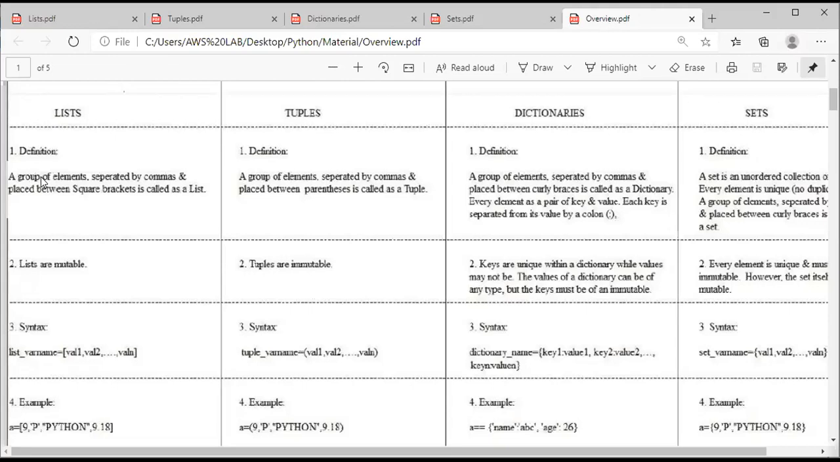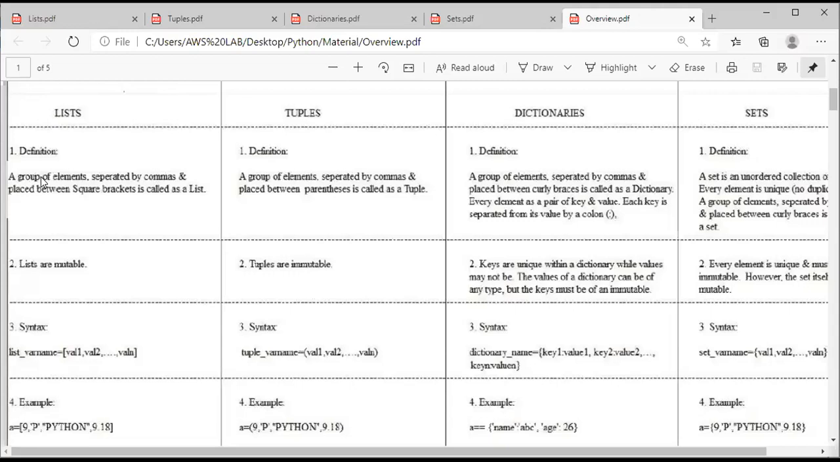Simple definition: if a group of elements is separated by commas and placed between square brackets, it is called a list. Clear? Coming to tuples, the definition is the same, but those elements need to be presented between parentheses. A group of elements separated by commas and placed between parentheses is called a tuple. Clear, everyone? So if you take a group of elements separated by commas and place them in square brackets, it is called a list. And if you place those comma separated elements in parentheses, it is called a tuple.